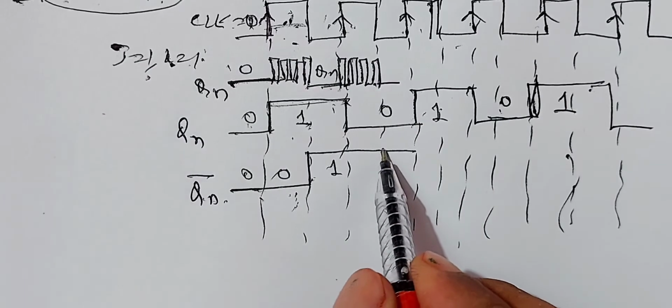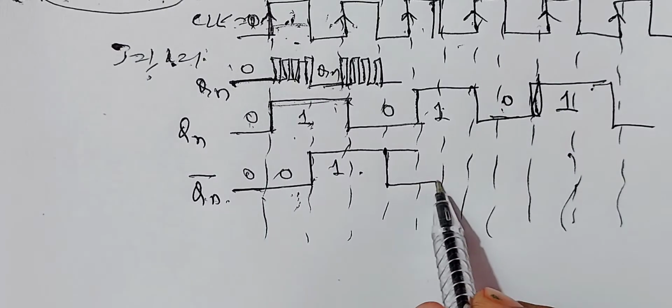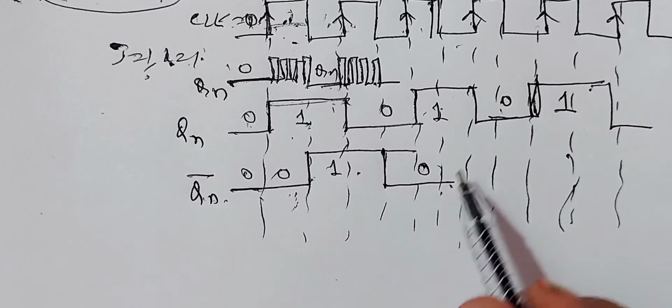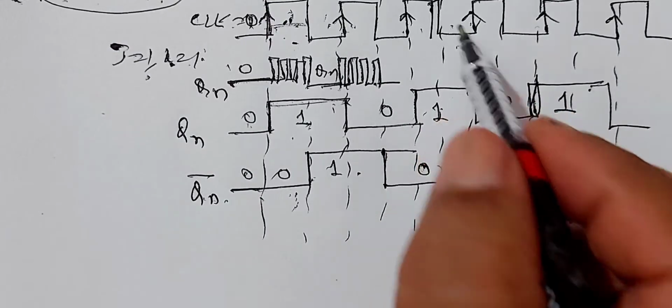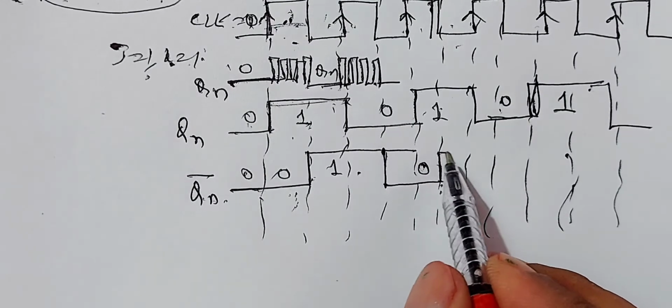Next positive pulse here. Again, this 1 goes to 0 and remains 0 till the next negative clock pulse. During this negative clock pulse, the second clock pulse is 1. That is, clock pulse for the second stage is 1. Therefore, the output changes to state 1.